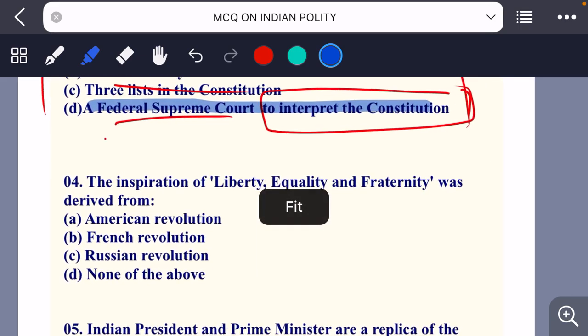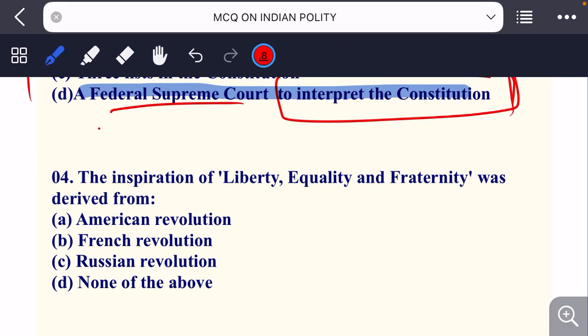Okay. Next question. The inspiration of liberty, equality and fraternity was derived from American Revolution, French Revolution, Russian Revolution, or none of the above. जो कि आइडियाज़ है लिबर्टी, इक्वालिटी एंड फैटर्निटी, वो किसके डेरिवेटिव्स है, किस रेवोल्यूशन के डेरिवेटिव्स? दैट इज़ फ्रेंच रेवोल्यूशन, जो कि 1789 के आसपास हुई थी.